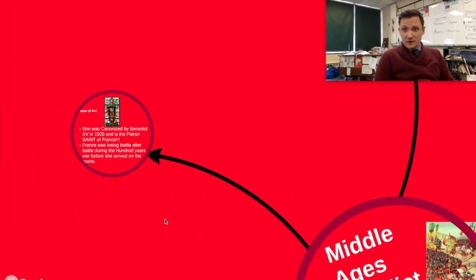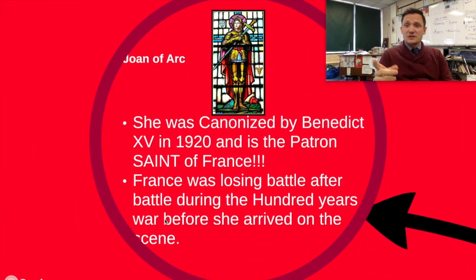So anyway, the big thing is just to know the 100 Years' War started over succession, right? Succession is the idea of who gets to be king. France is losing early on after they confiscated land from England. France lost for most of the war. And then actually in the fourth phase, France is going to end up winning, but we'll talk about some really cool stuff about how the terrible, terrible conditions of the late Middle Ages actually brought an economic boom to the rest of Europe, all right?